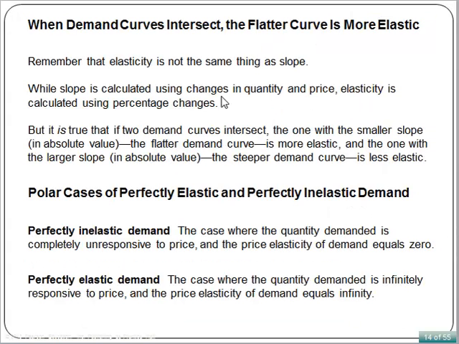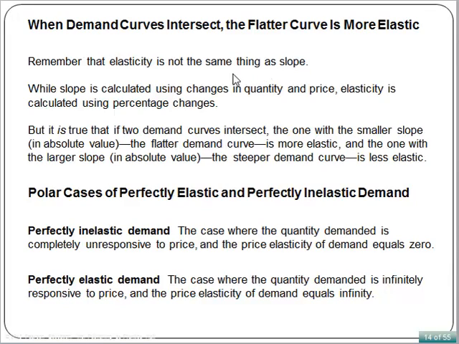Here's something we need to know about elasticity. When demand curves intersect, the flatter curve is more elastic, as you've seen in the last slide when we compared demand 2 and demand 1. Remember that elasticity is not the same thing as slope.